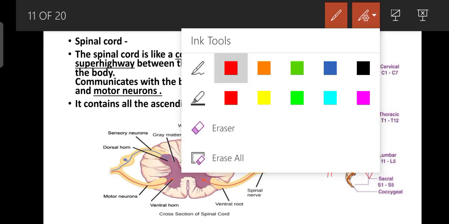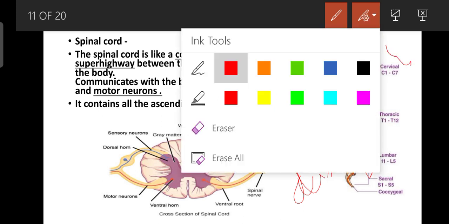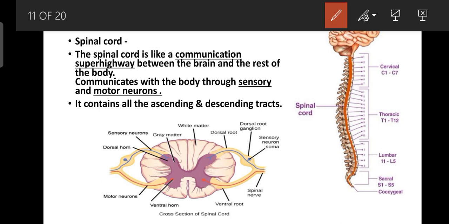So as you see, they go from down to up and from up to down. These are the descending and ascending tracts.